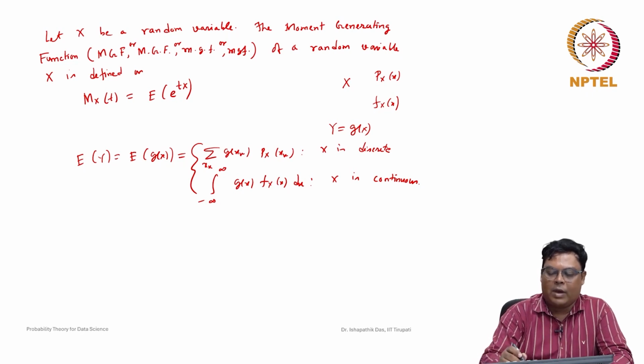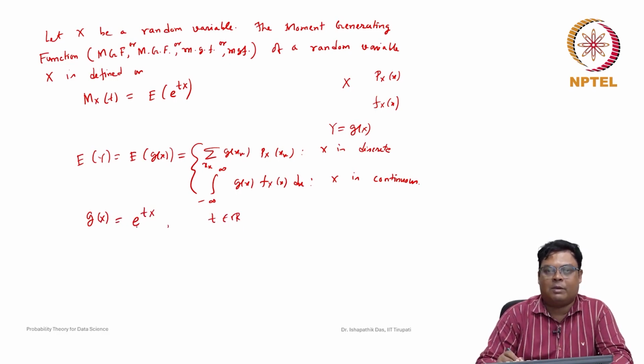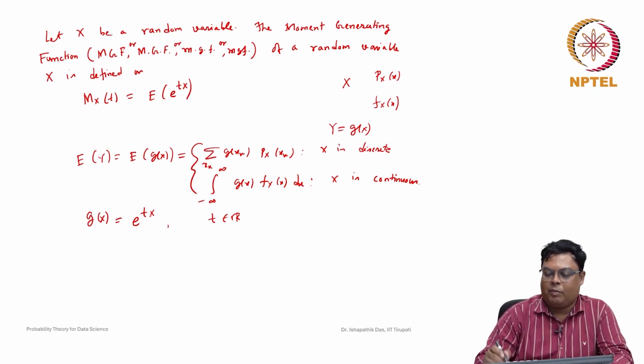Now here we are finding the expected value of e to the power of tX. So here g(x) is e to the power of tx, for t a real number. If t is 0, then g(x) is nothing but 1. If t is 1, then e to the power of x. If t is 2, e to the power of 2x. If t is minus 3, e to the power of minus 3x. Accordingly we have to find the expected value.